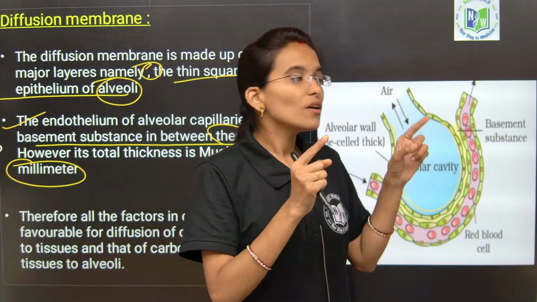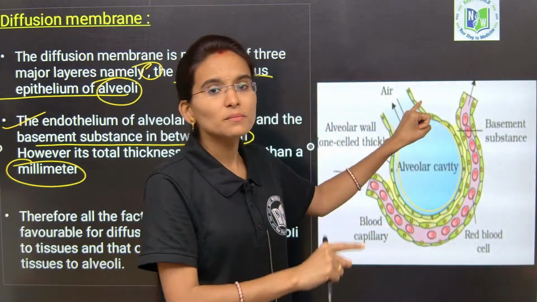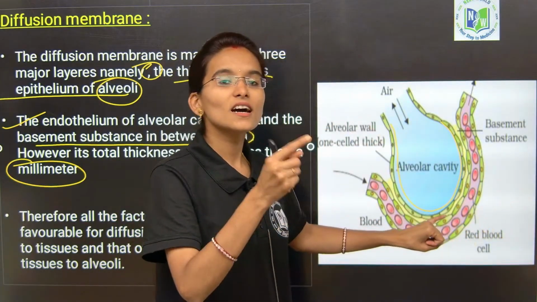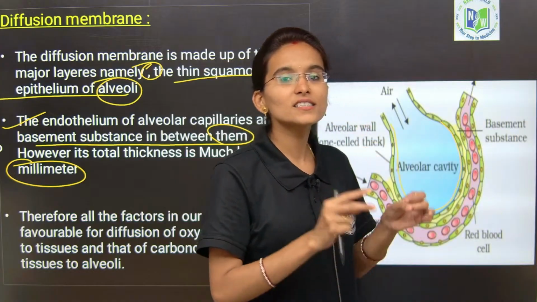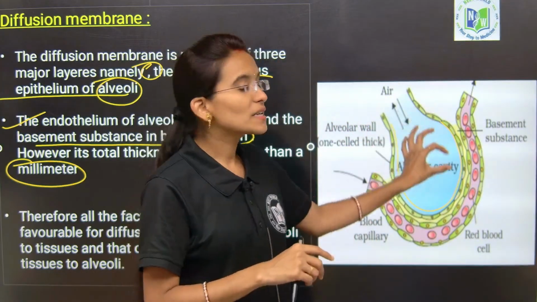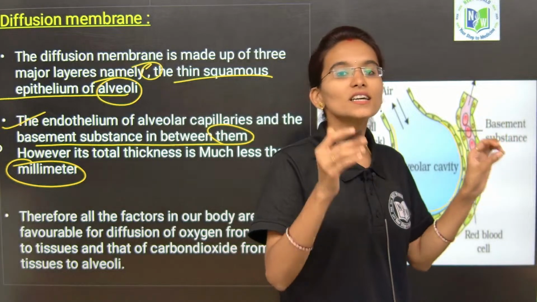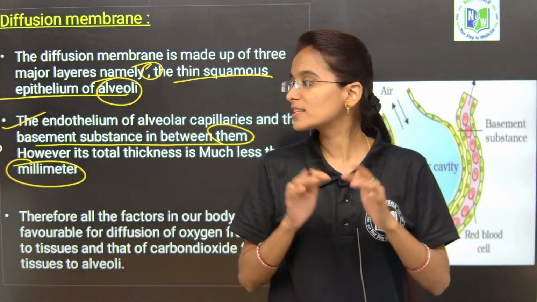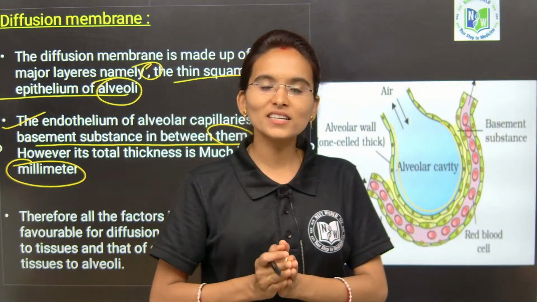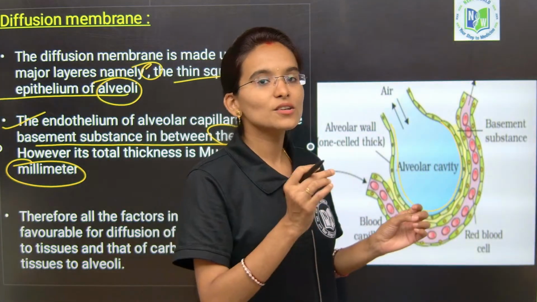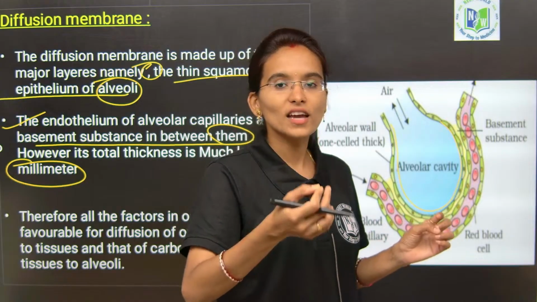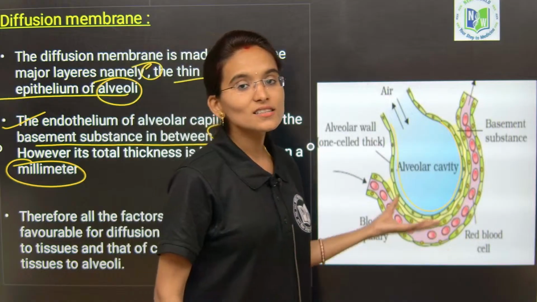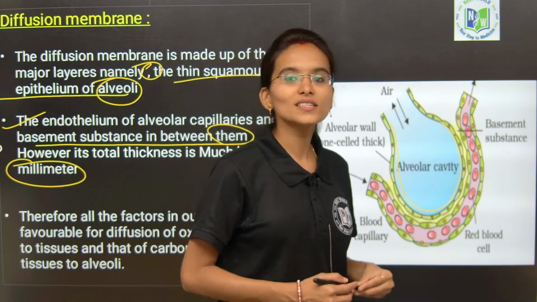So, squamous epithelium plus basement membrane, next the blood capillaries, endothelium cells and the basement membrane of the blood capillaries, and in between these two, the basement substance. Completely: squamous epithelium, basement membrane and the endothelium. These three are the most important membranes involved in the exchange of gases in the respiration process. This is the reason how easily we can diffuse the gases.